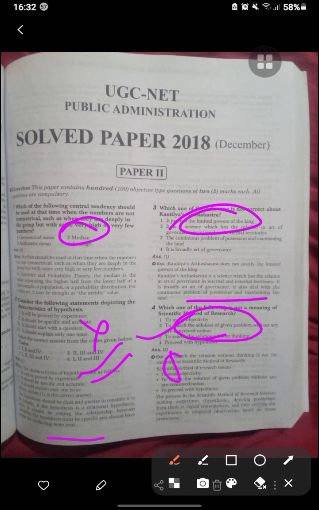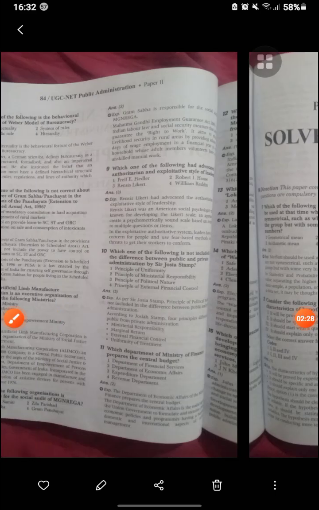So avoiding the objectivity is also scientific, and the process in the scientific method involves making conjecture hypothesis, deriving predictions from logical consequences.